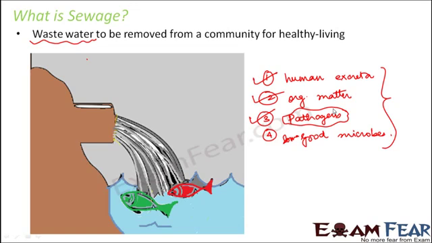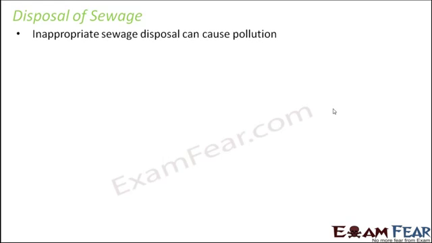So let us see how the sewage can be harmful to us. Disposal of sewage is very important, because it is not going to help us. Our purpose is to dispose it off somewhere. But how do we dispose it? Since it is extremely harmful, if we directly throw it into a river, what will happen? The entire river water will become dirty. The entire river water will get polluted. So how does that affect us? Let us see why proper disposal of sewage is needed.